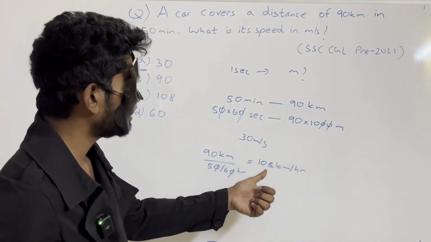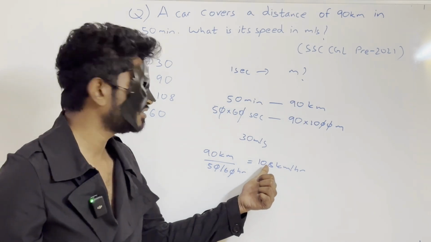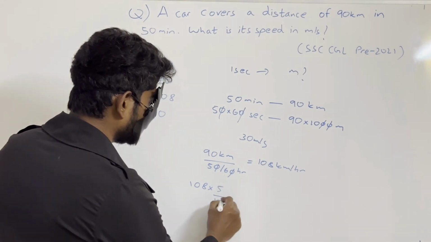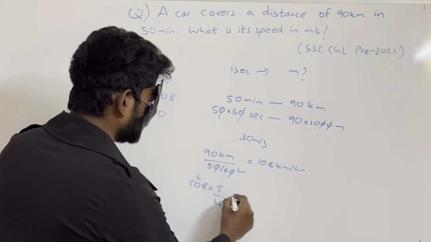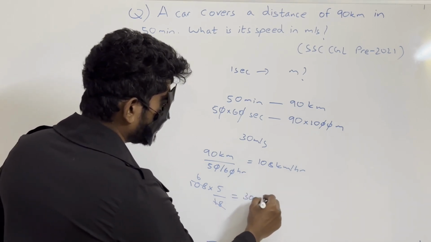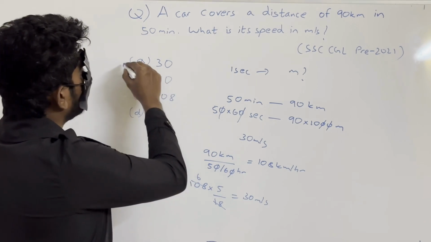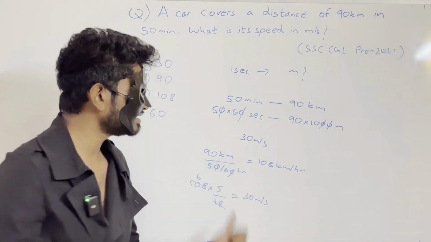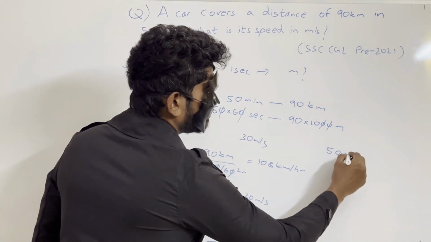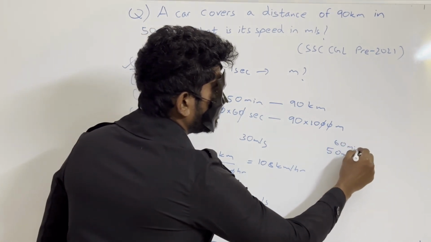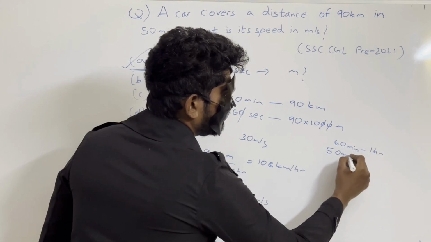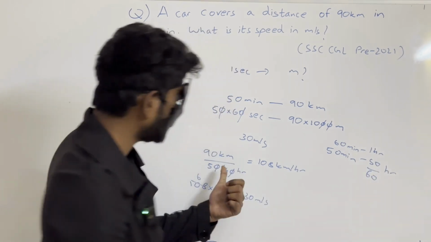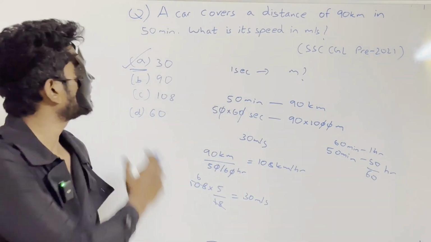So now from kilometers per hour we need to convert it into meters per second. How will you do that? 108 into 5 by 18. 18 6s are 108. 6 into 5 is nothing but 30 meters per second. This way also you will get option A is right. Here, why did I divide it by 60? 60 minutes is equal to 1 hour. So 50 minutes is equal to 50 by 60 hours, right? That is why I did 50 by 60 here. So friends, option A is right.